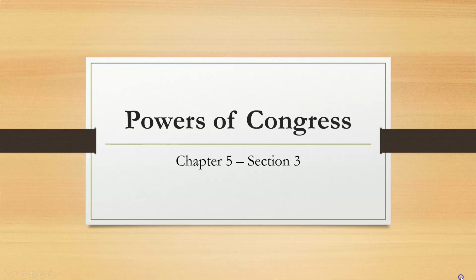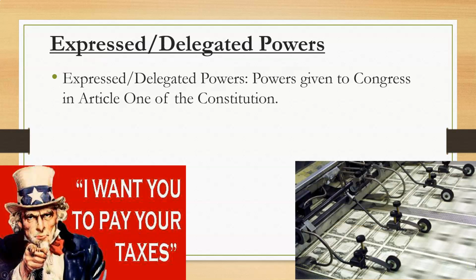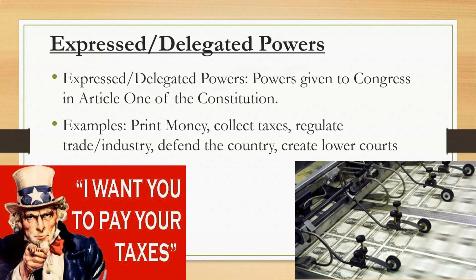Today we're going to be talking about the powers of Congress. Now, first of all, Congress has express, or what we call delegated, powers. Okay, and these are powers given to Congress in Article 1 of the Constitution. Some of the examples that this involves: printing our money, collecting taxes, regulating trade and industry, defending the country, and creating lower courts. Now, all of these are powers that are not given to the states at the local level, okay, or at the state level.